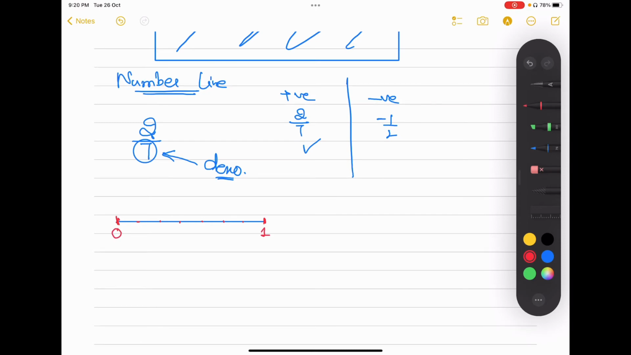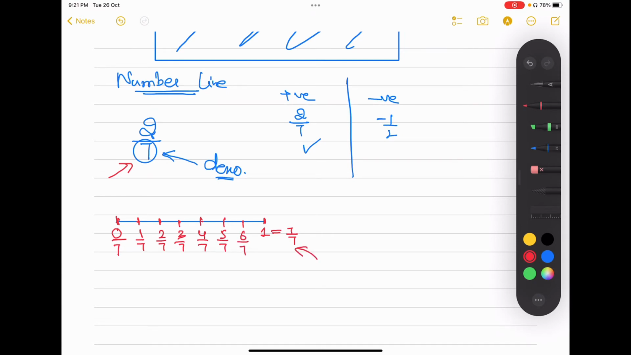Why 0 and 1? Because 0 can be written as 0 over 7 and 1 can be written as 7 over 7. Okay, again, what is this? This is the denominator. So we have to focus on the denominator properly. Now, if I'm going to start from 0, what is the next number after 0? That is 1 by 7, then 2 by 7, then I have 3 by 7, 4 by 7, 5 by 7, 6 by 7, and 7 by 7 you have already on the screen, right?